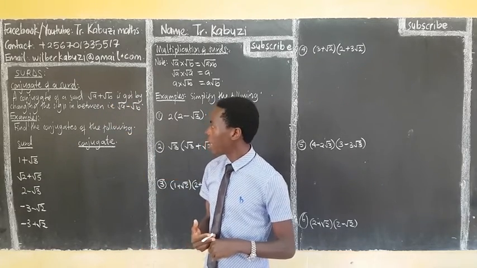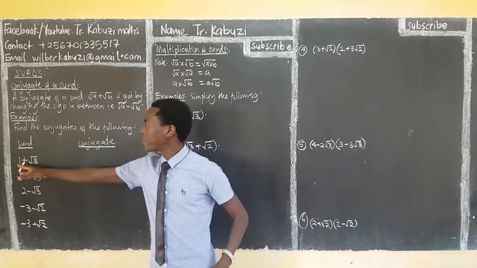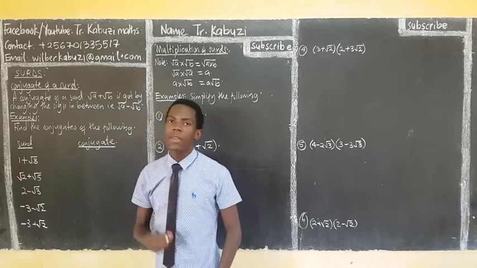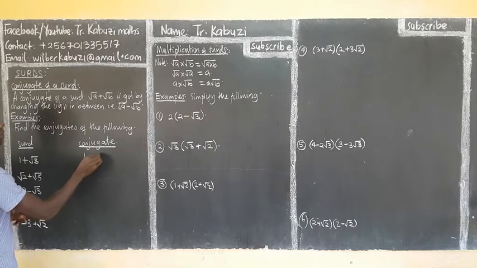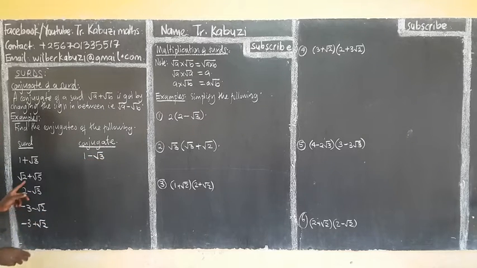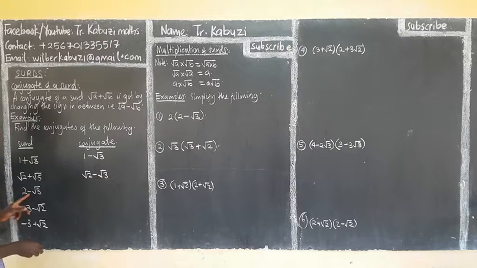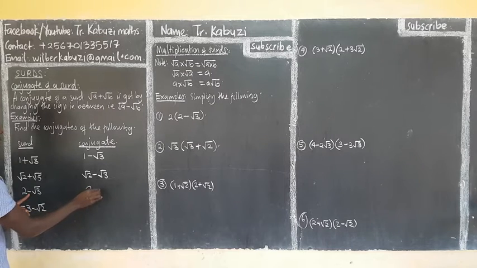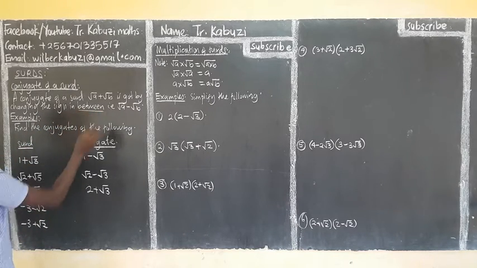Now, find the conjugate of the following. Let us see. The conjugate of this, we just change the sign in between. So the conjugate of 1 plus root 3 will be 1 minus root 3. Then the conjugate of root 2 plus root 3 is going to be root 2 minus root 3. The conjugate of this will change the sign, so it's going to be 2 plus root 3. You just change the sign in between only.